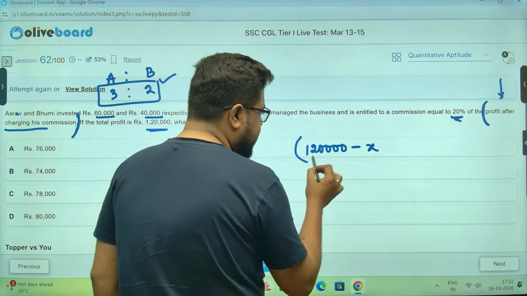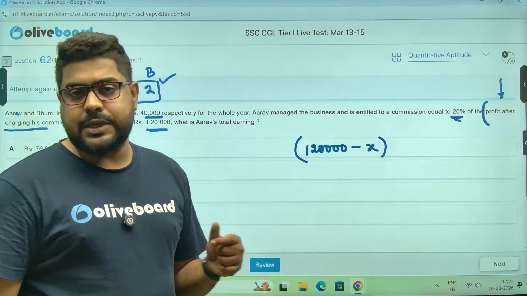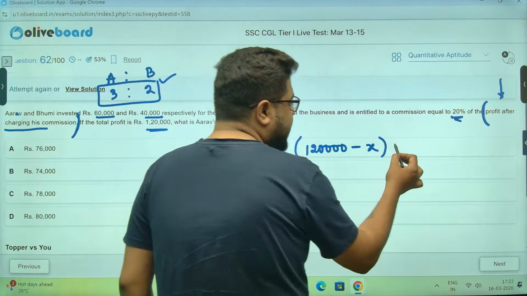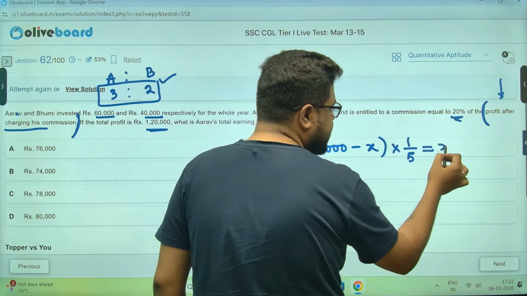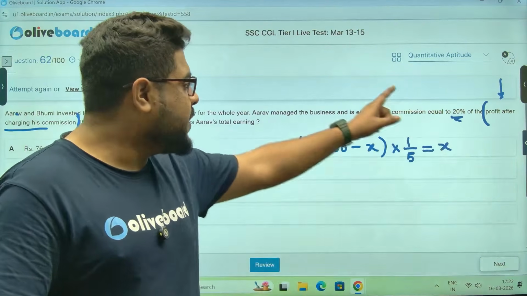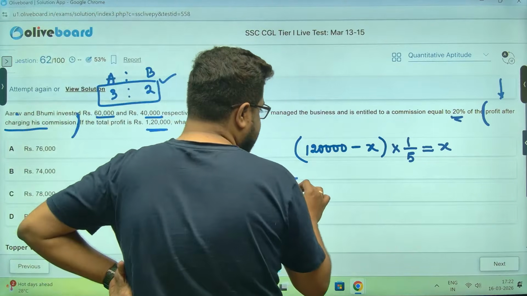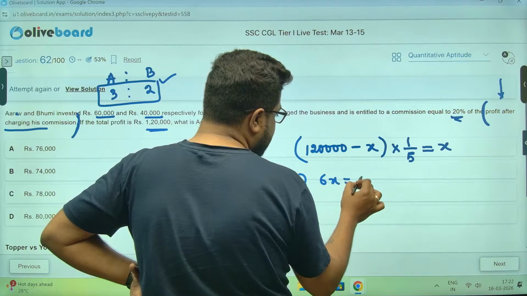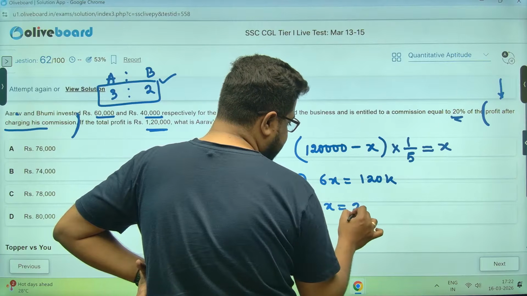So this is the remaining profit after he has taken the commission. 20% of that, 1/5 of that, is the commission, sir. This is how they have made it. This is what this line means. Again, just calculate, 5x and this is 6x equal to 120k. So X is 20k, meaning 20,000 rupees.